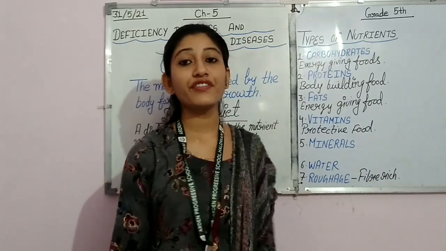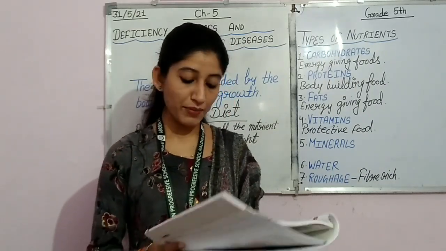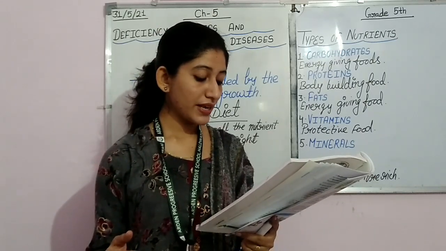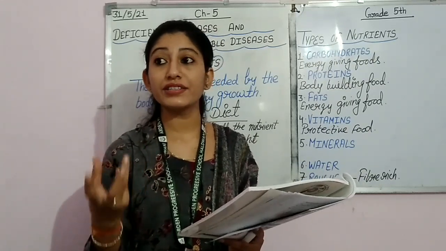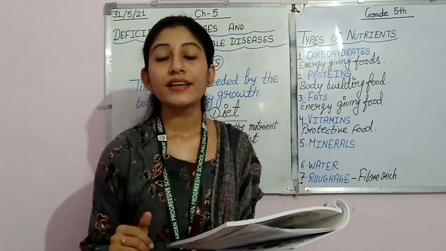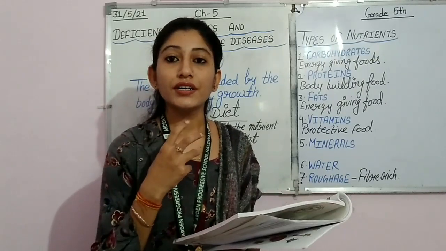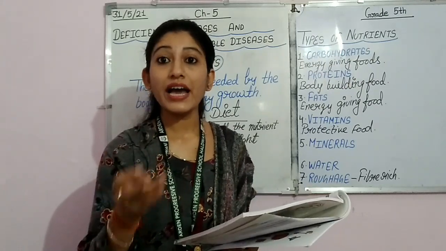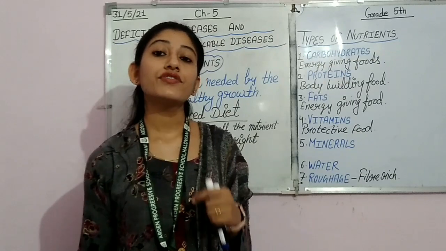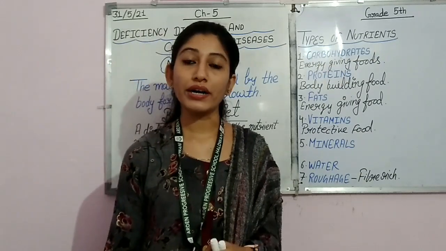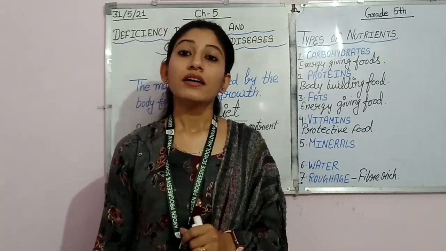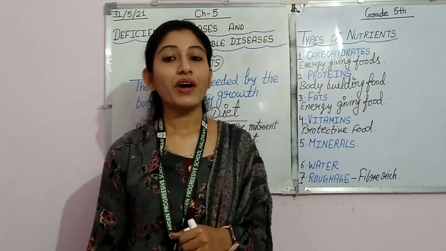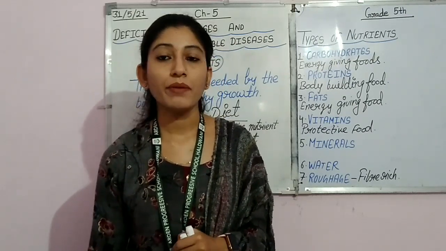Then we have roughage. Roughage we get from fiber rich food. Fiber rich food is like salad, and we can say many fruits and many vegetables like radish. It is fiber rich. And then apple, it is also fiber rich. So fiber rich food provides roughage to our body, which helps in digestion. So these are examples of the different types of food that provide different types of nutrients to our body.